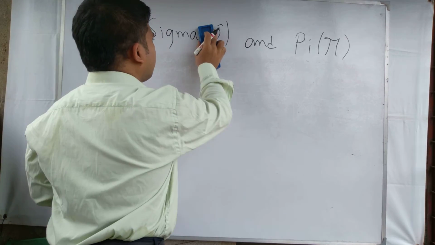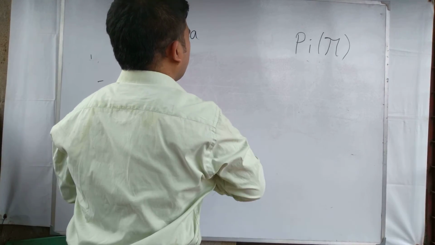Now we go for the comparative differences of sigma and pi bond.